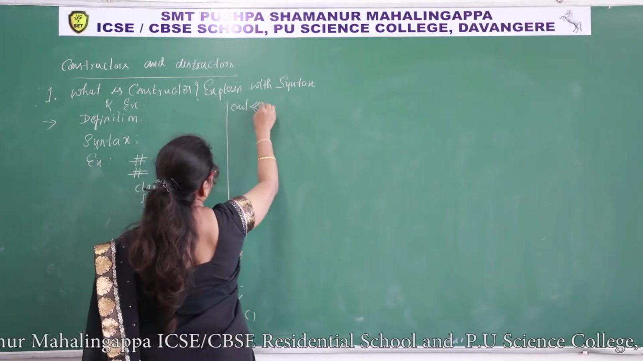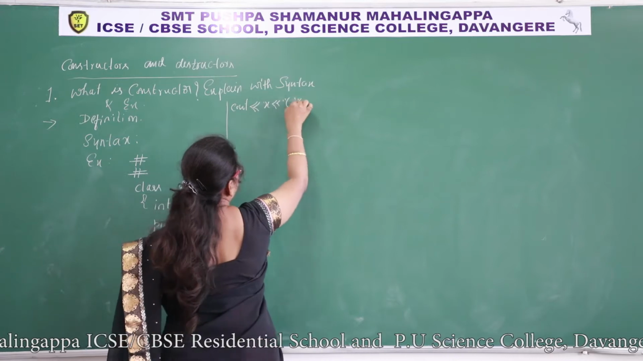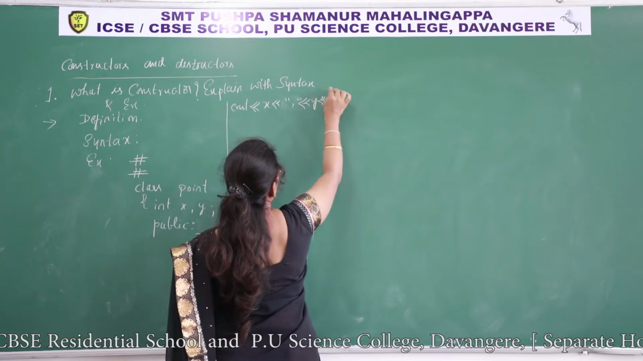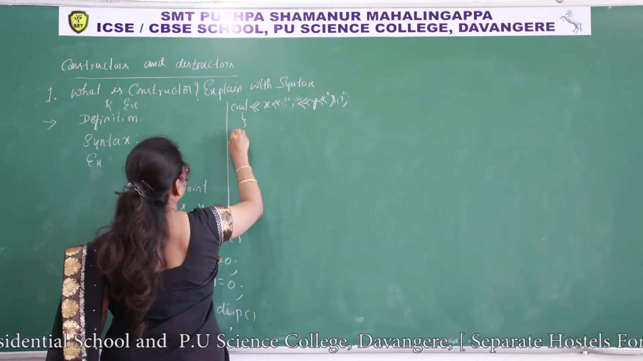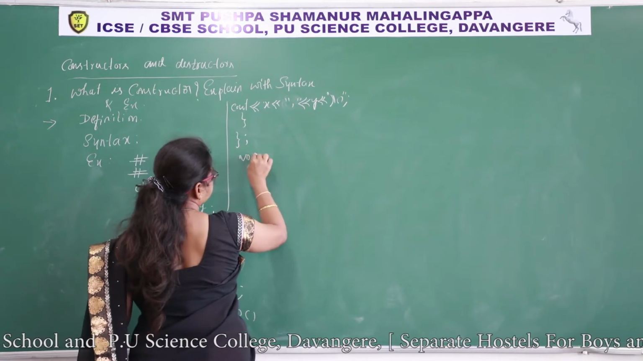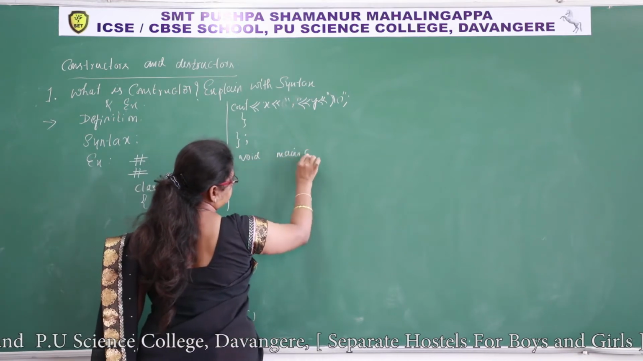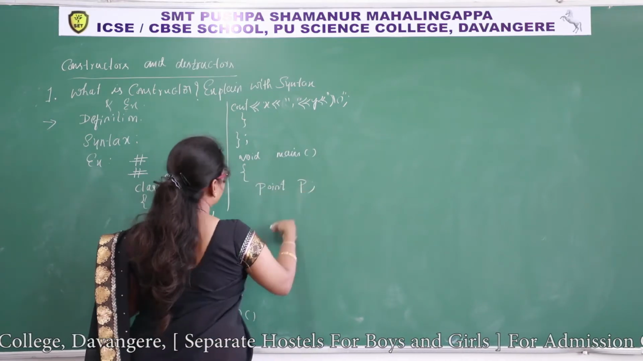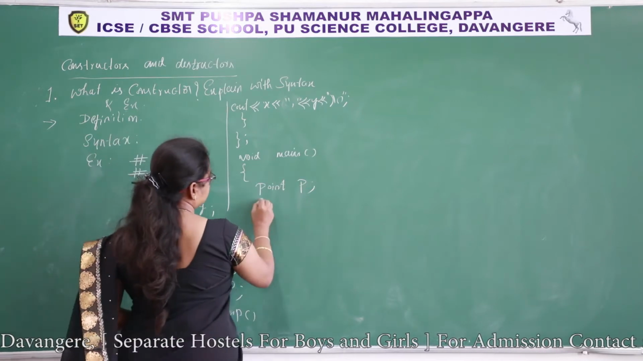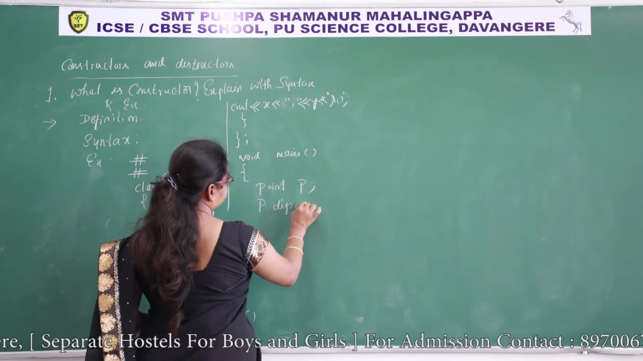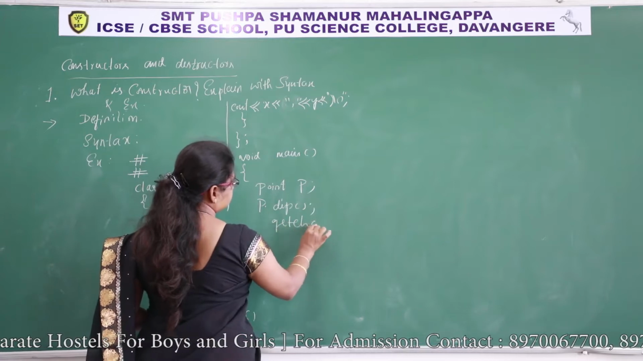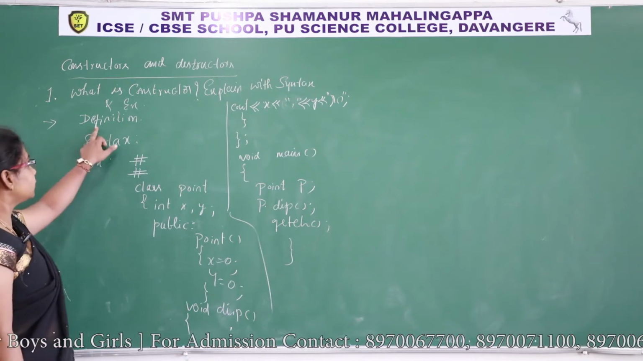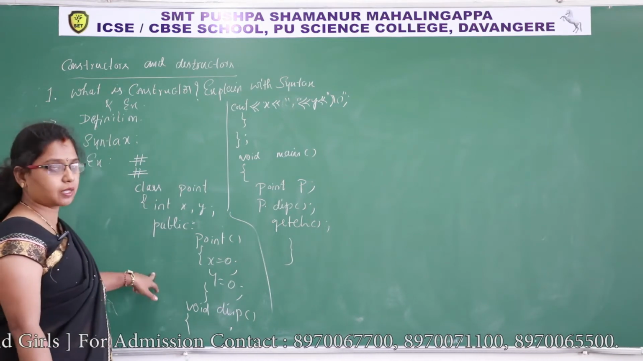cout x comma y, class close, void main. We have to create object point p, default constructor will be executed, p dot disp. This is the program you need to write for this question. Definition 1 mark, syntax 1 mark, and 3 marks for example.